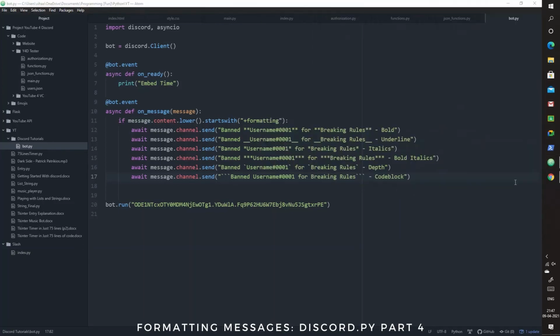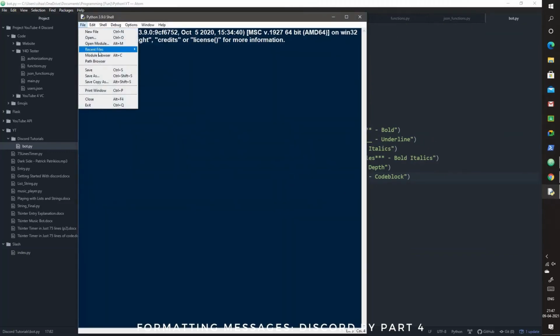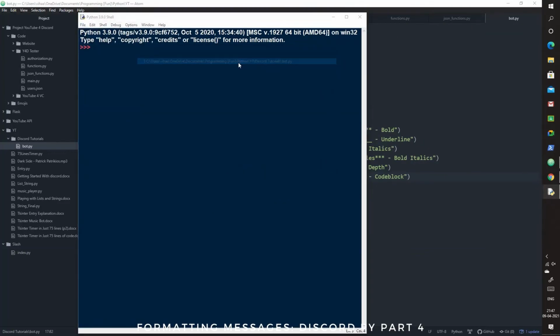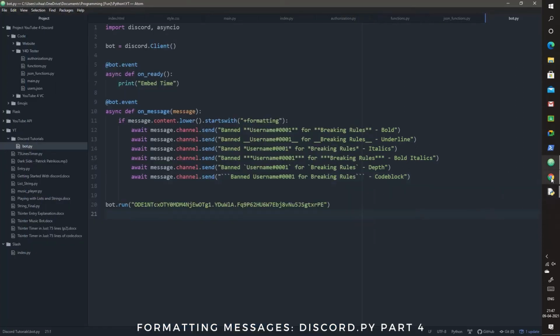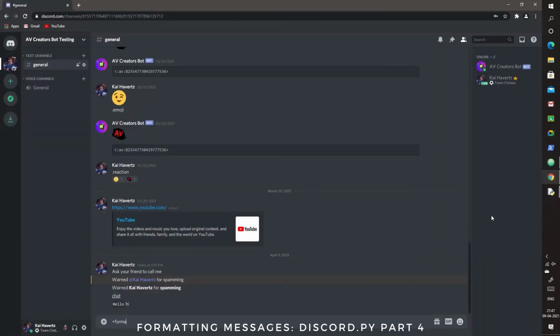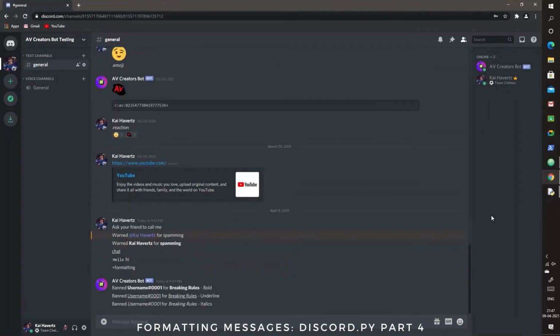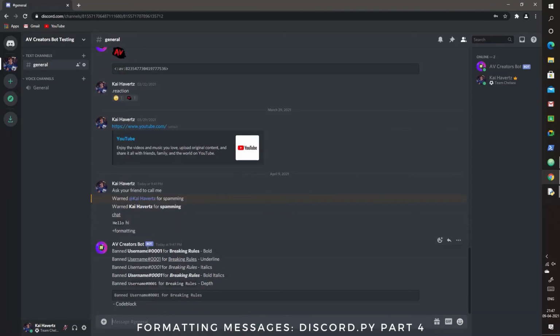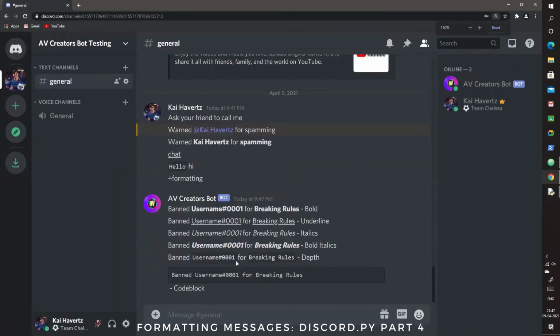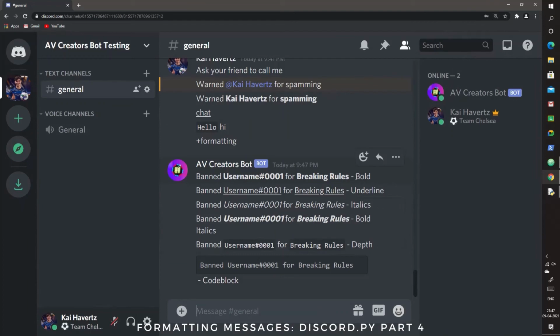Let's quickly run our file and we'll check out the format. So here we go, bot.py, run. Alright, it has started. So let's go into our app and formatting. There. So now let me take a moment to explain all of this. So this one is the bold one. As you can see, it's a bold text, and let me just enlarge. So this is the bold text. As you can see, breaking rules and username is bold.